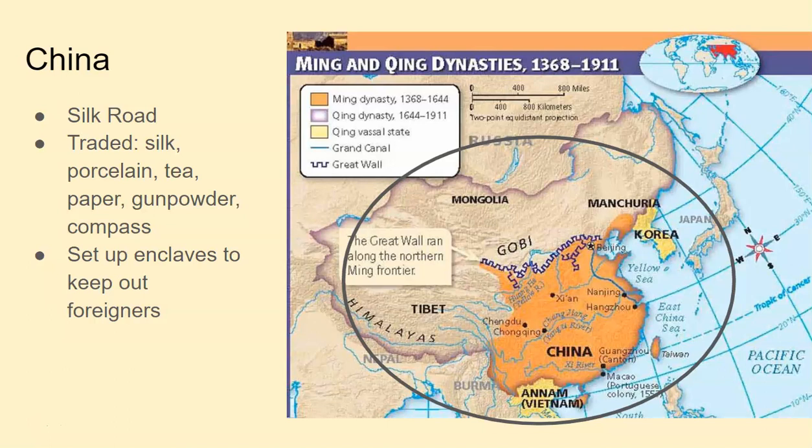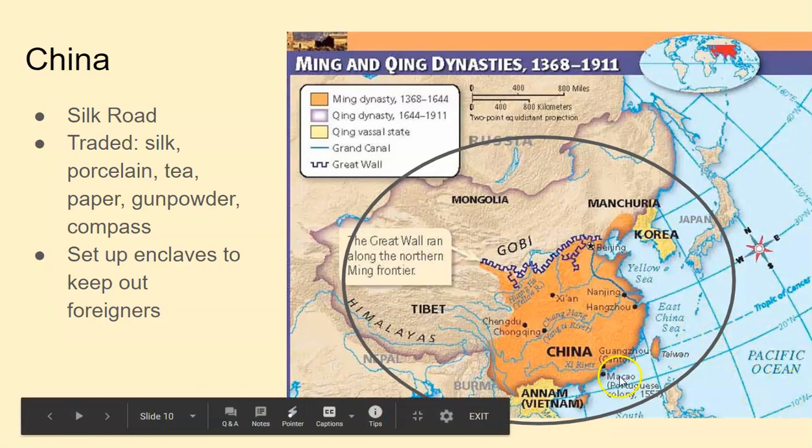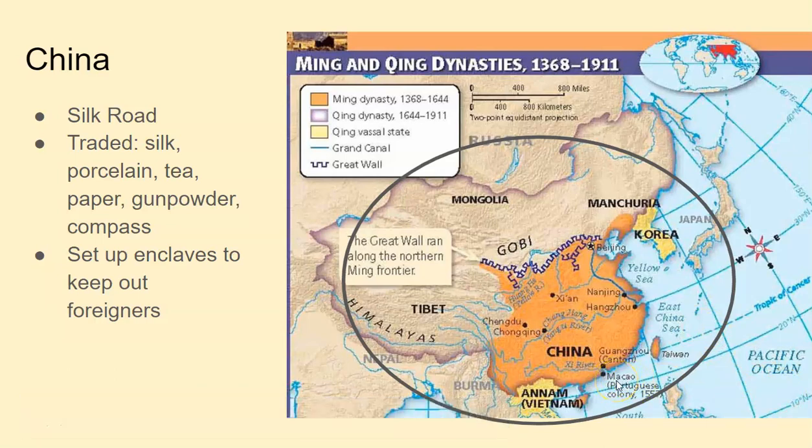They also were very fearful of foreign influence, and so they're going to set up enclaves, enclosures, like cities like Macau. So Macau is specifically to trade with Portugal. And so they set up these little spheres, these little enclaves, and then foreigners couldn't go anywhere else.